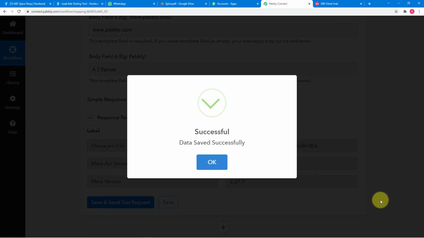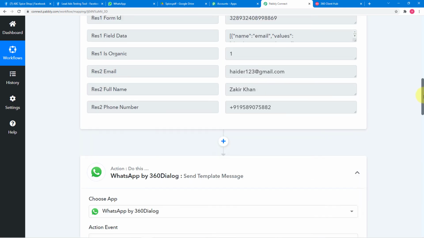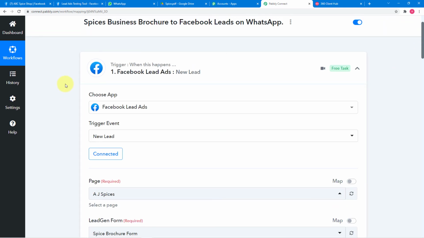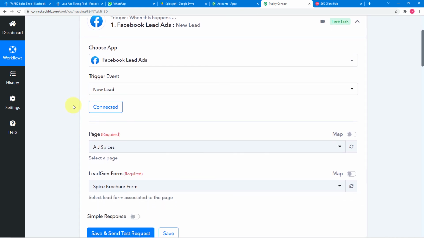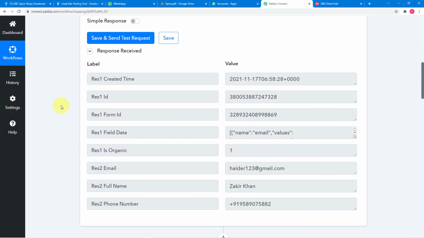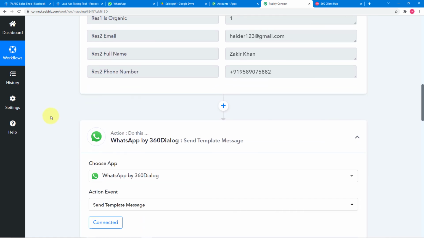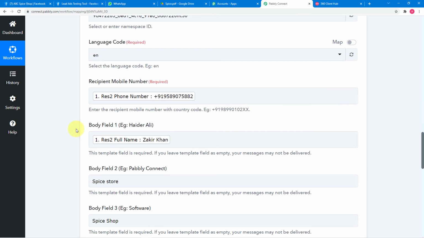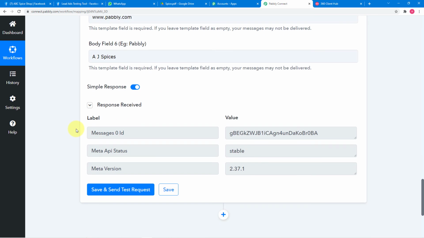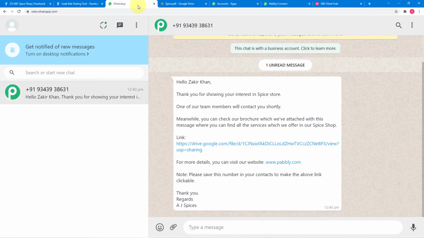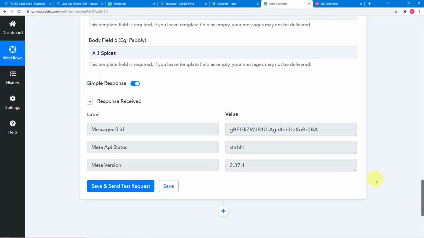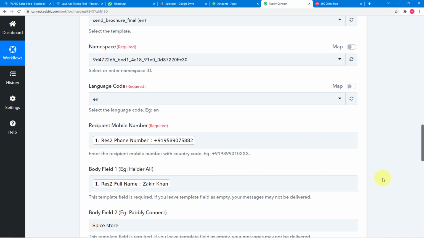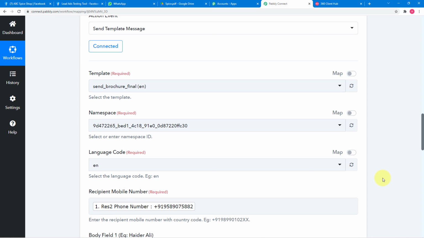Just click on save, and let me give you the quick recap what we have done here. So first of all, in this trigger window, we connected Facebook lead ads. Then we selected the page and captured the data of a new lead here like this. After that, we connected 360 dialog to send messages on WhatsApp, selected the template, filled the body fields required to send the message. And when I click here on save and send test request, you have seen that the message is here, right? And now we are going to paste the link of this same workflow in the description so that you can clone it in your own free Pabbly Connect trial account and start automating your business instantly.